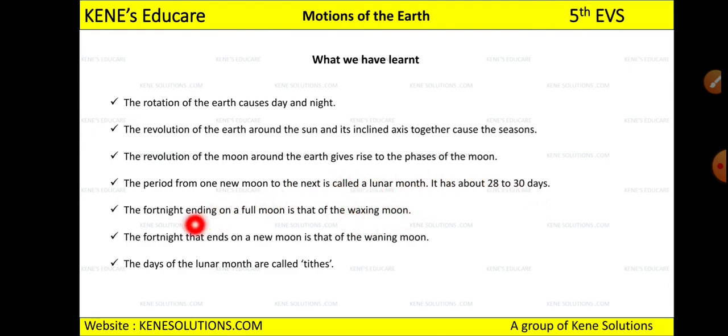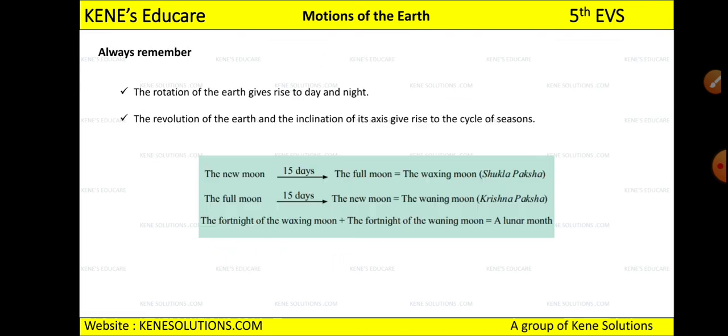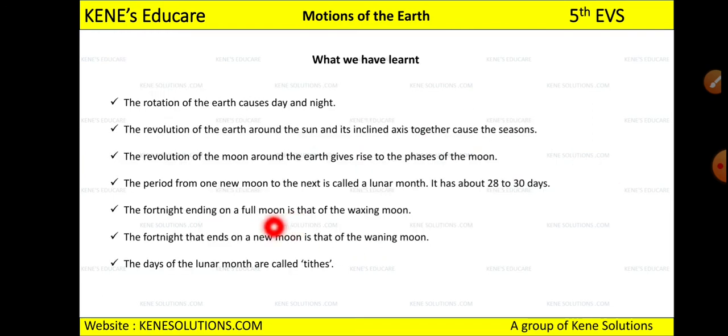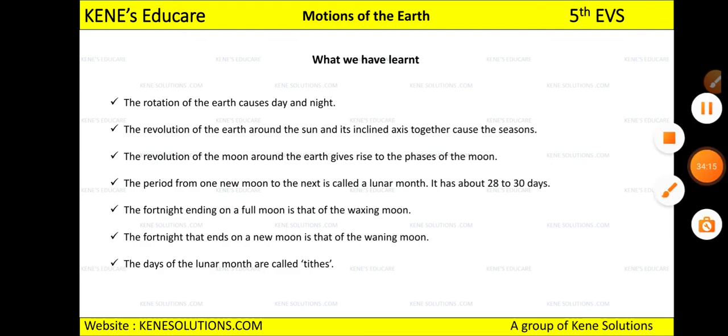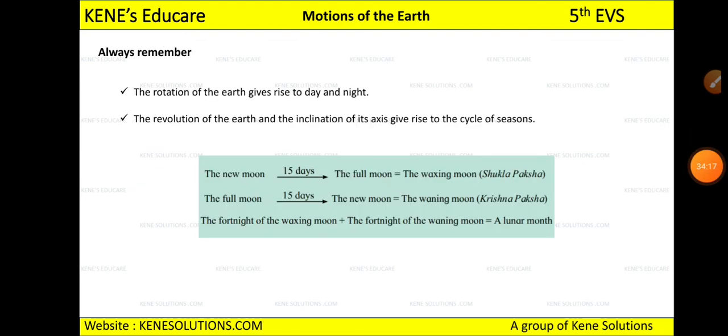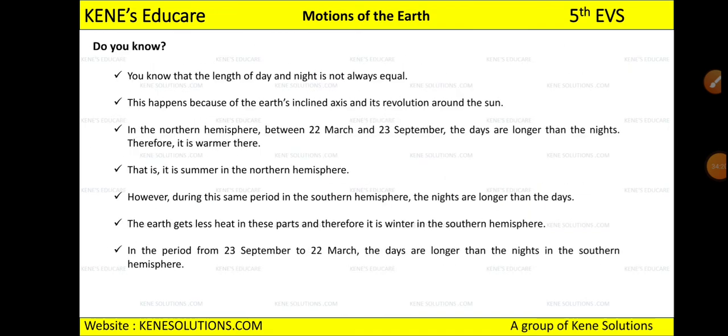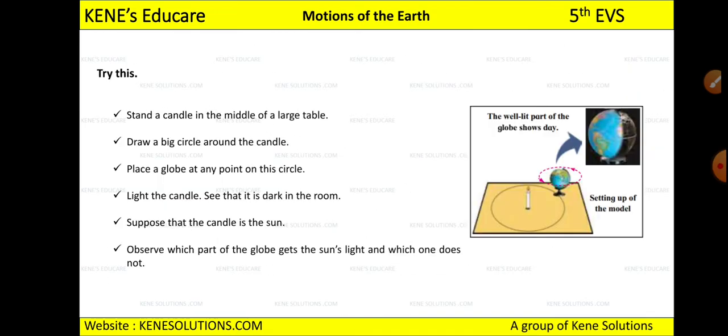Okay, then we saw that the fortnight ending on a full moon is that of the waxing moon, and the fortnight that ends on a new moon is that of the waning moon. You just remember this. Okay, then the days of the lunar month are called tithis. Okay, remember this. It can be asked for 1 mark, or it can be asked in one sentence also, so you should know what it is. So I hope you are clear with the lesson. We will just go through the main topics we have studied.